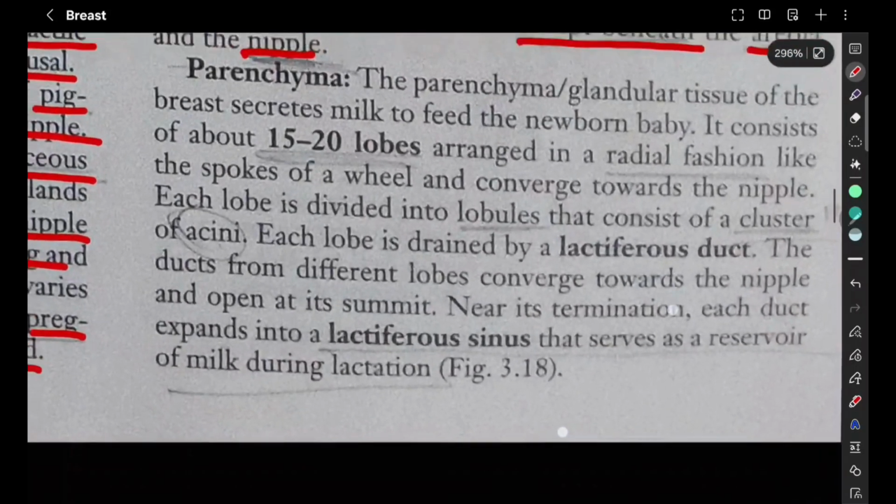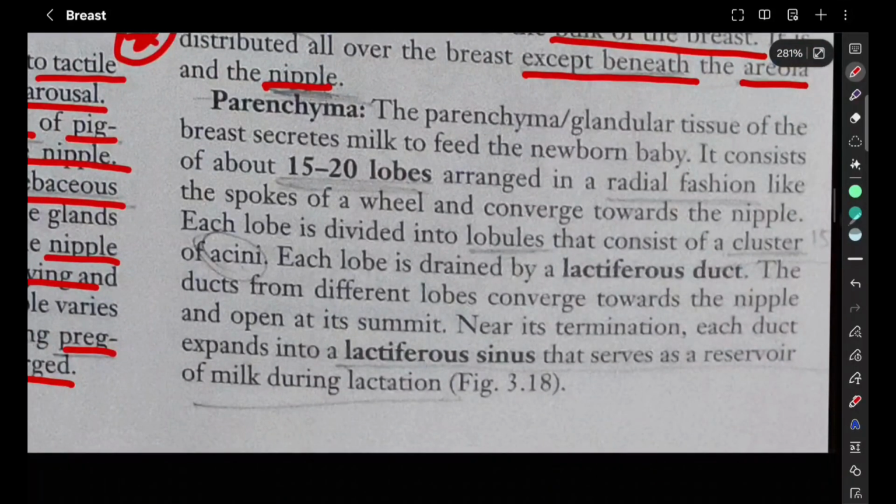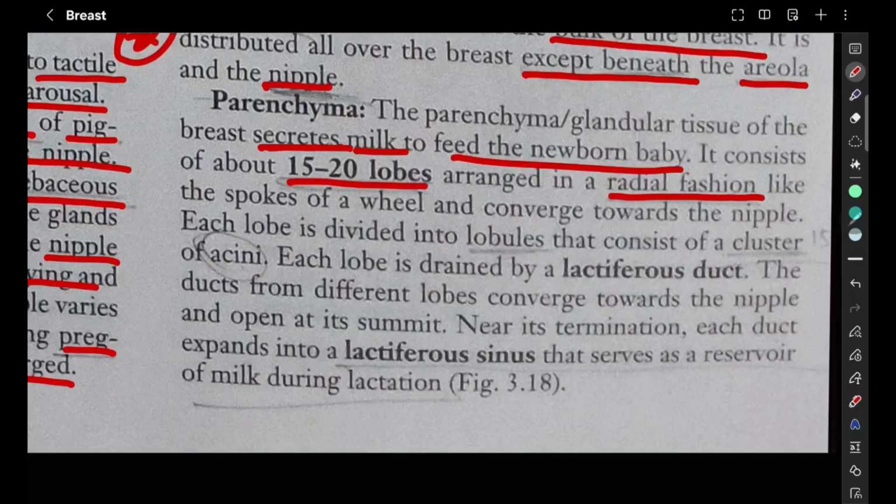Okay. Next, parenchyma. We have seen the skin and the stroma, and finally we come to the parenchyma. The parenchyma or glandular tissue of the breast secretes milk to feed the newborn baby. This is the important part. There are 15 to 20 lobes arranged in radial fashion.